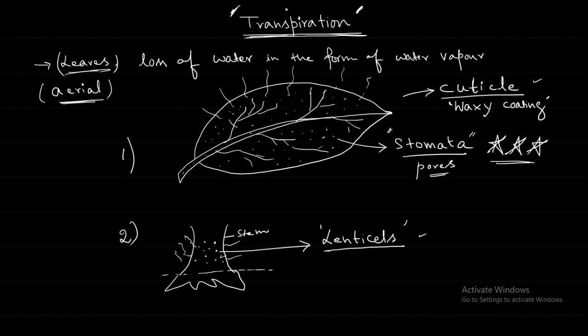Did all of you follow this initial part, what is transpiration? Transpiration is the loss of water in the form of water vapor from the aerial parts of the plant. And what are the important parts through which it is taking place? Number one is the leaf, that is from the stomata. Second one is from the hard and woody stems, from the lenticels, and the third one is from the cuticle.